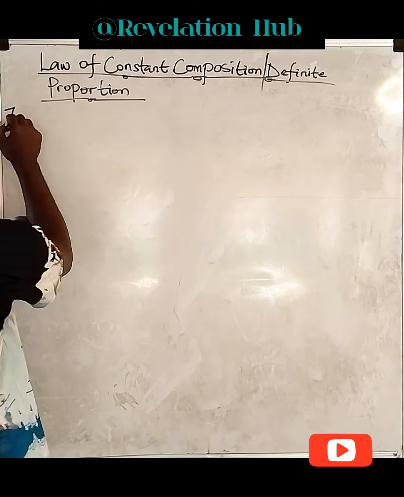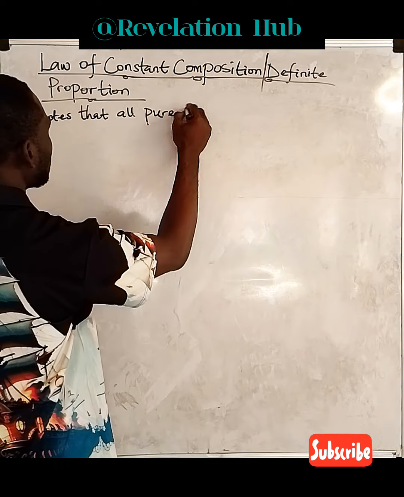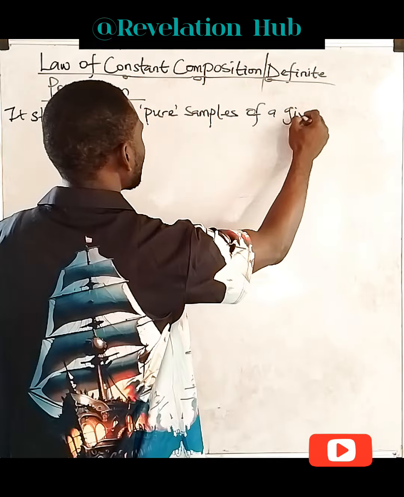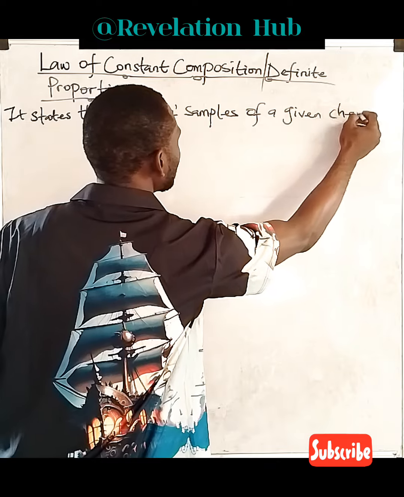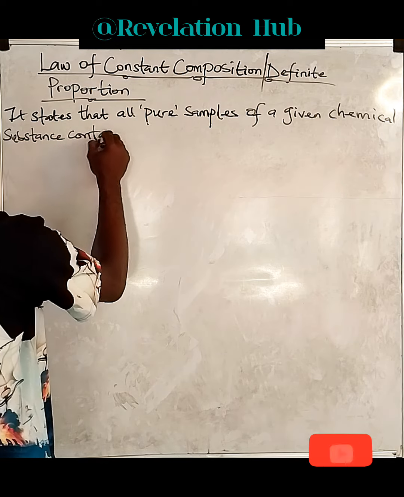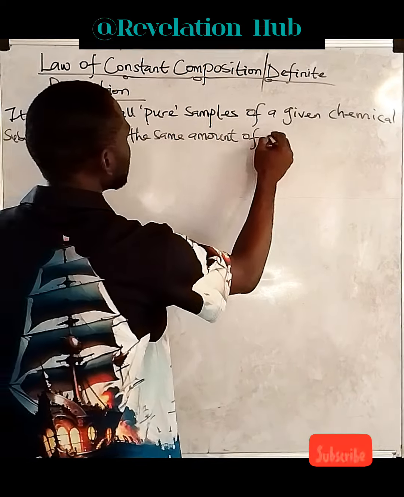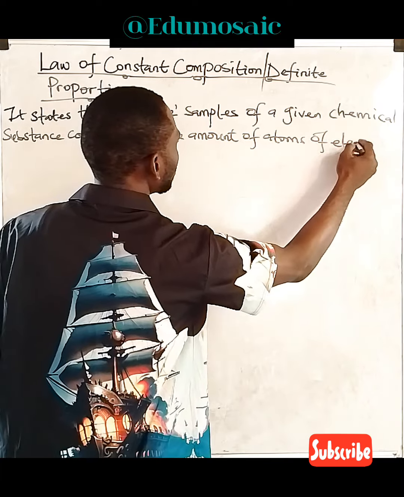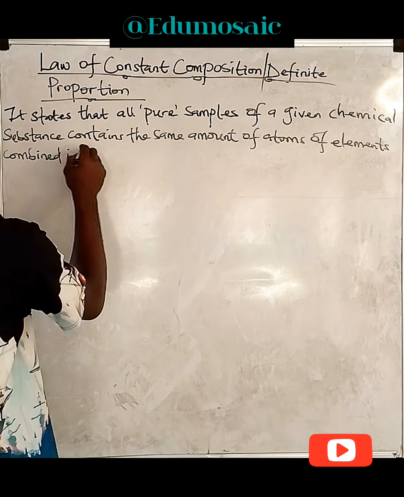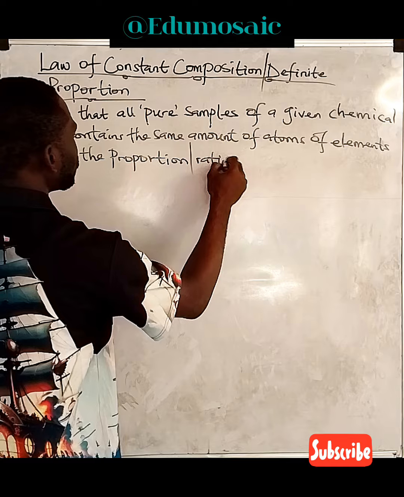The law states that all pure samples of a given chemical substance contain the same amount of atoms of elements combined in the same proportion, or ratio, by mass. I want you to note this: pure, very important.